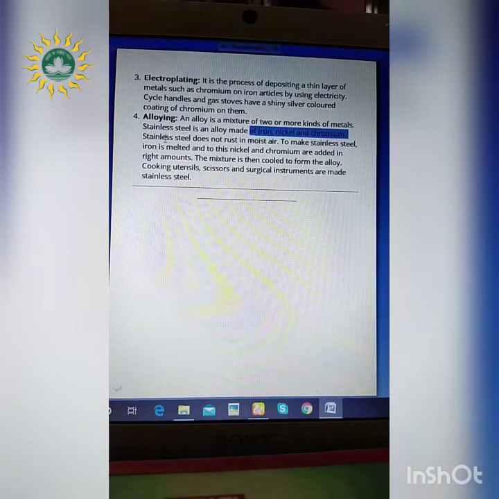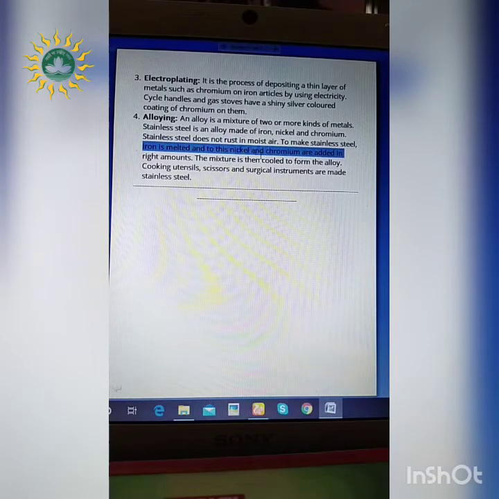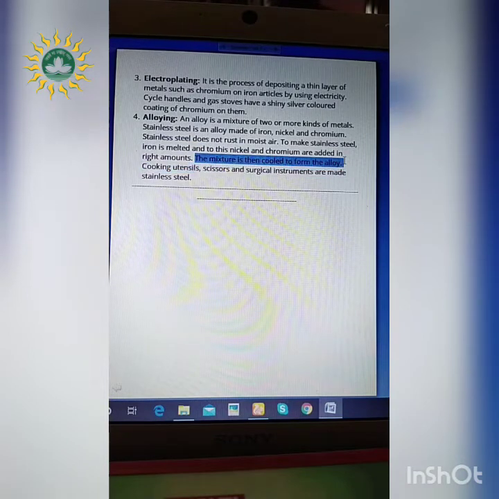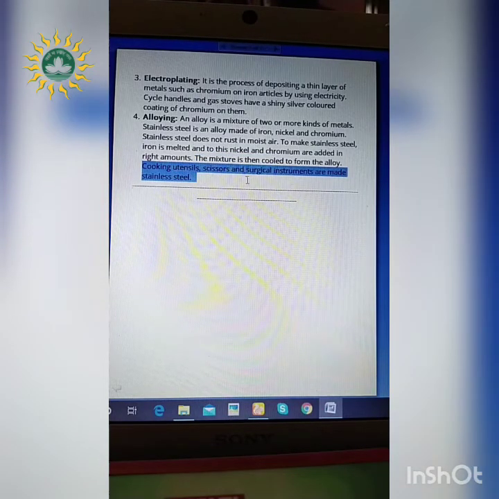So this stainless steel does not rust in moist air because a protective coating is present. To make stainless steel, what is done? Iron is melted and to this nickel and chromium are added in the right amount. So there is a proportionate amount of nickel and chromium. The mixture is then cooled to form the alloy, and thereby stainless steel is formed. So cooking utensils, scissors, surgical instruments are all made of stainless steel, and as a result, they do not rust away.